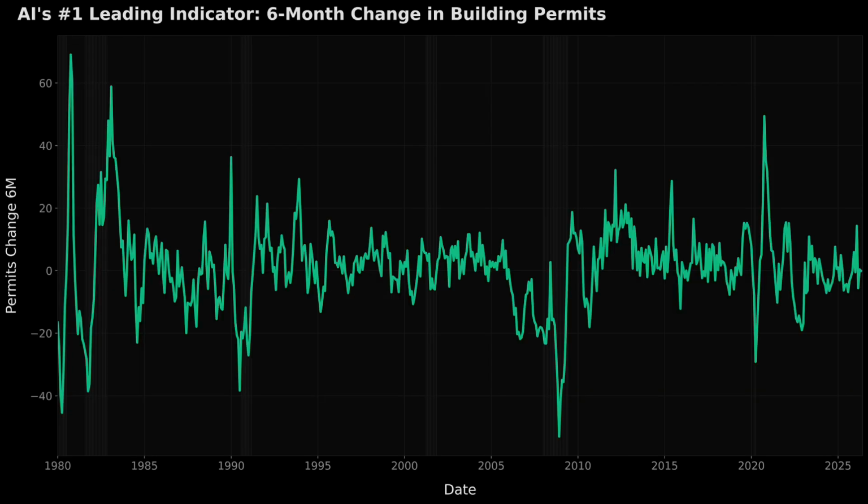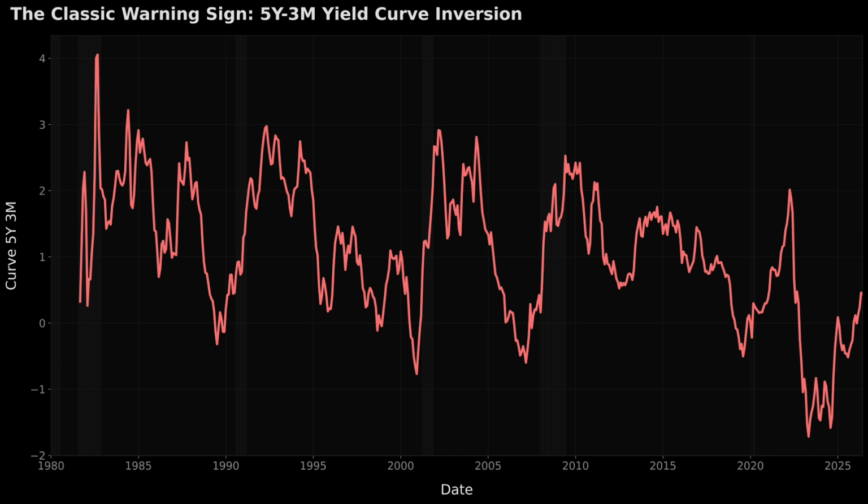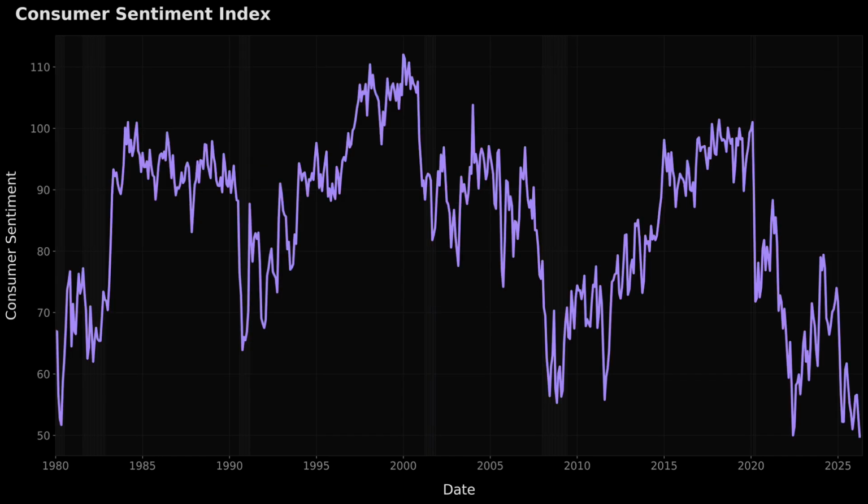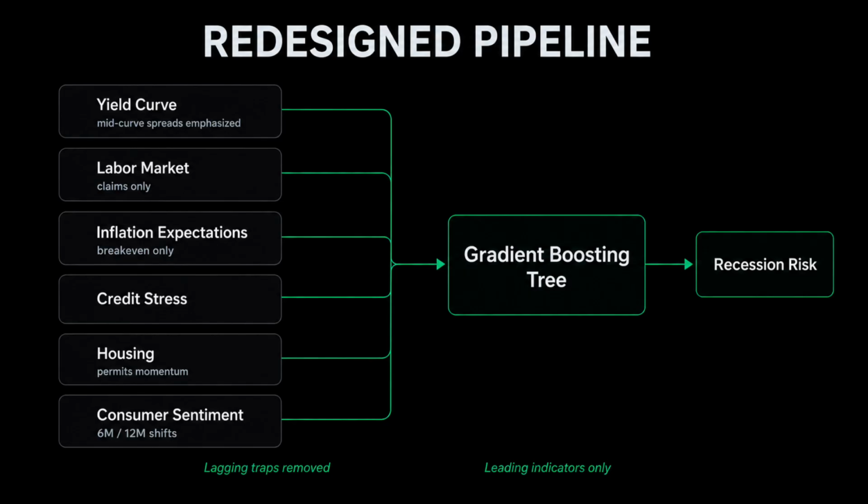When you think about it, it makes sense. Housing is the bedrock of the US economy. When developers stop pulling permits to build new homes, it means capital is tightening and forward-looking economic demand is drying up, months before it ever shows up in GDP or unemployment data. The second most important feature was the 5-year minus 3-month yield curve spread, followed closely by the 12-month change in consumer sentiment. By combining housing momentum, consumer psychology, and multi-segment yield spreads, the AI built a multi-dimensional view of risk that a single yield curve spread model cannot capture.